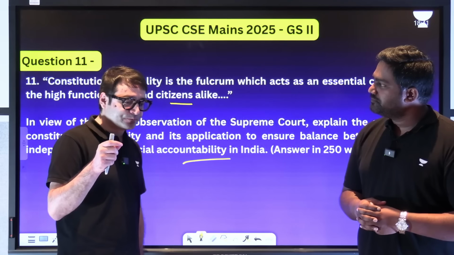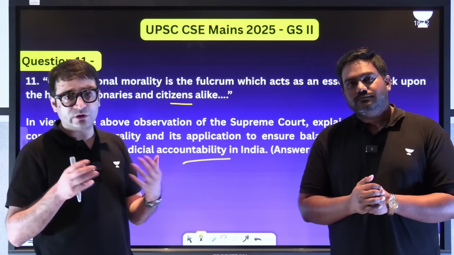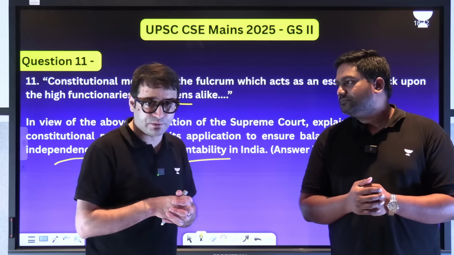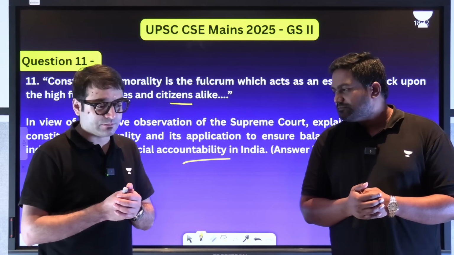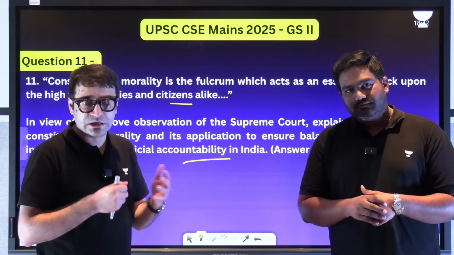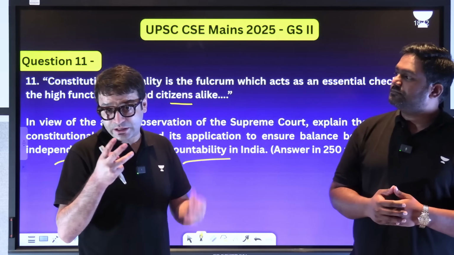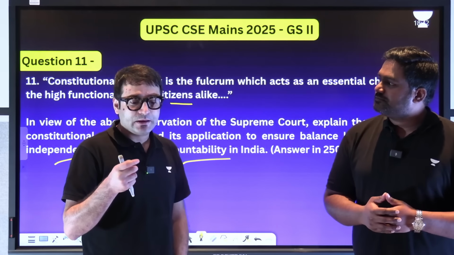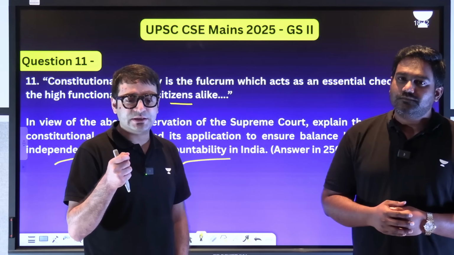Then again in another important case, Joseph Shine, 2019, the Supreme Court read down Section 497 of the Indian Penal Code, which spoke about adultery. Justice Rohinton Fali Nariman said something very, very important.